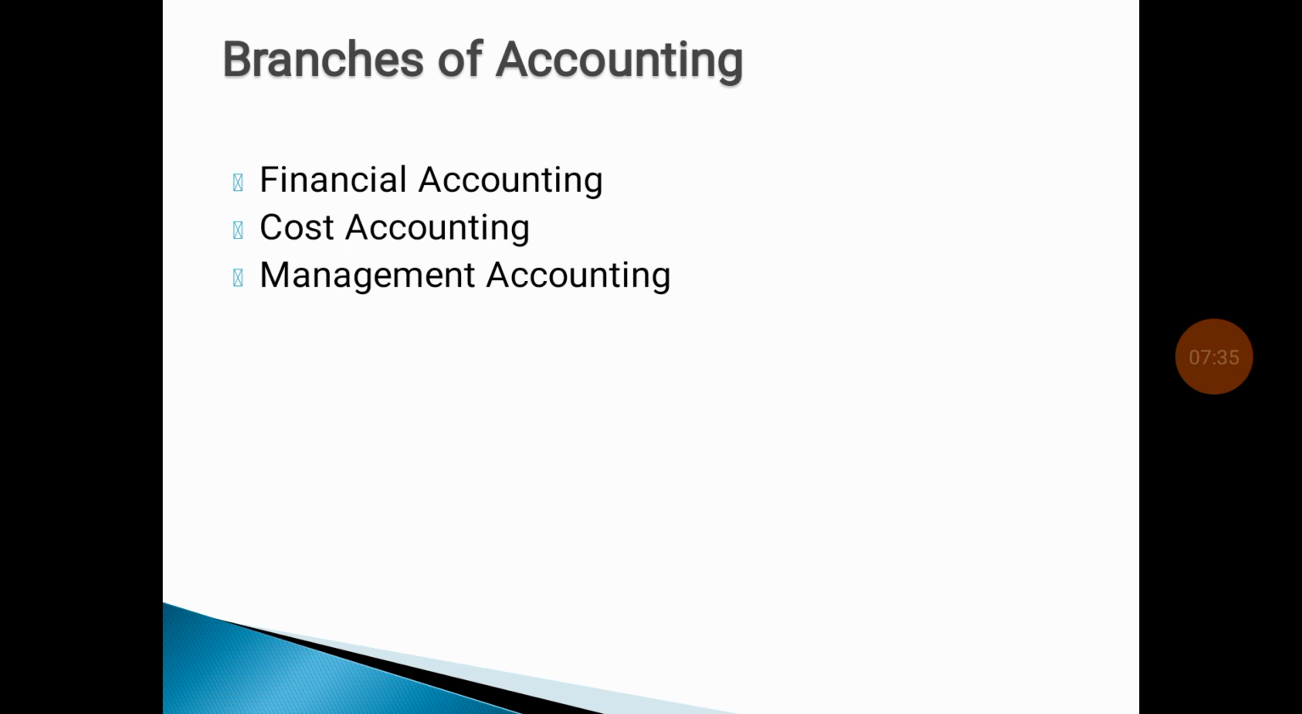The second branch of accounting is cost accounting. Cost accounting includes the expenses entered into production of a particular goods or services, etc. With the help of maintenance of cost accounting, there is a chance to reduce the expenses and control the cost.